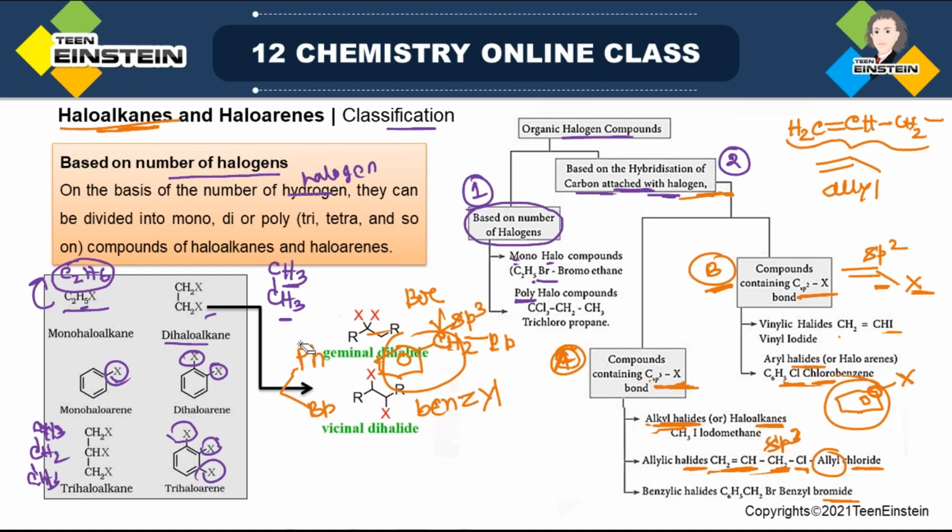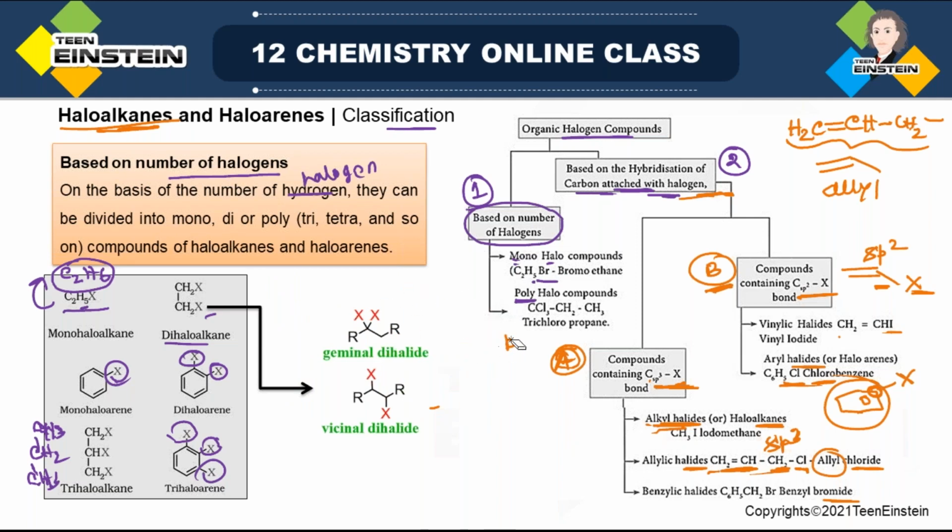Here, one thing we also have to notice. Just come to this one, when we discuss dihaloalkane, that is halogen attached to sp3 hybridized carbon, it can be of two types. The first type is when both the halogens are attached to the same carbon, and this is known as geminal dihalide.